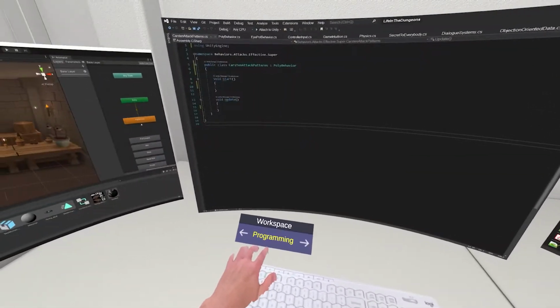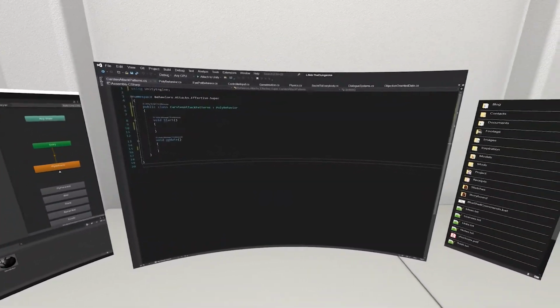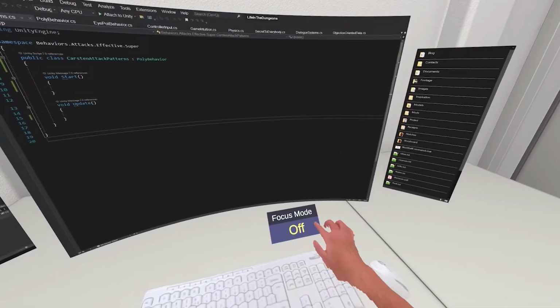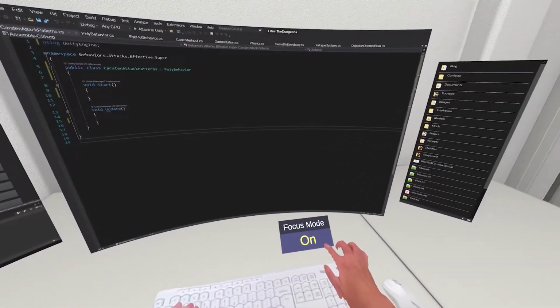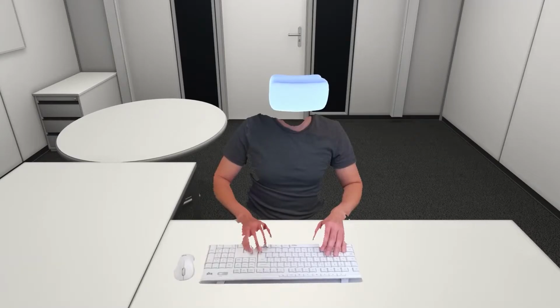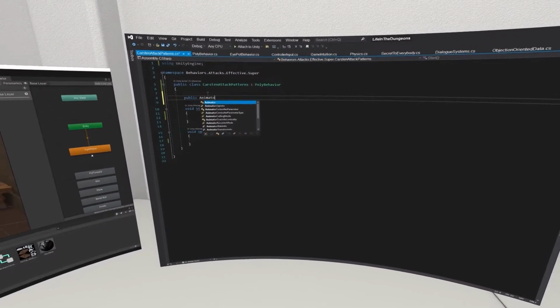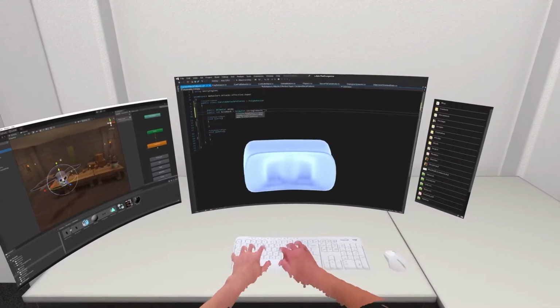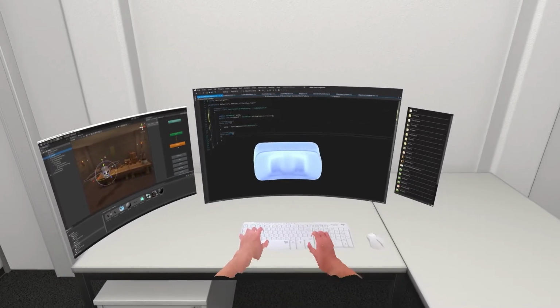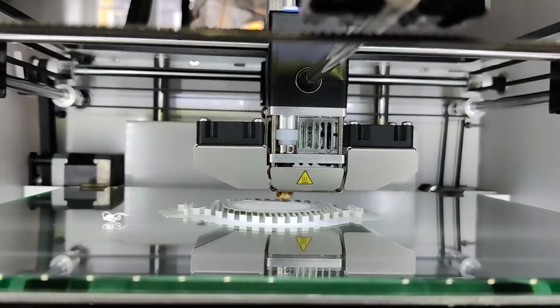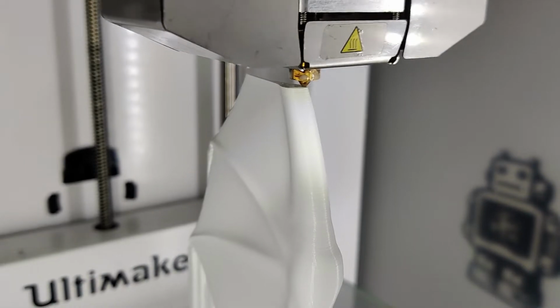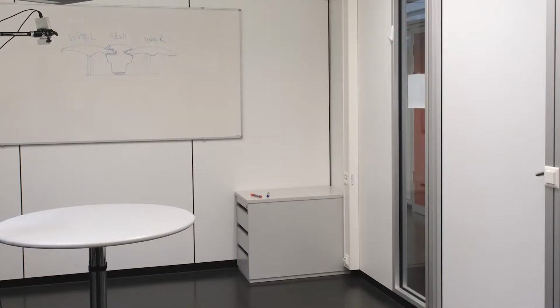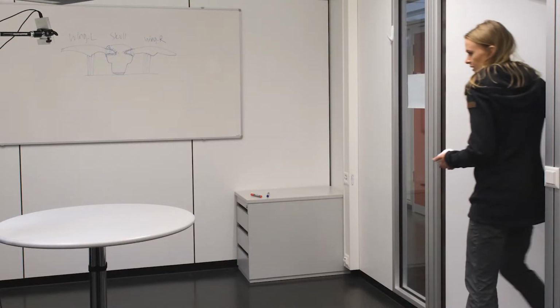After sending the models to Anna, Joe wants to work on the game logic for the rest of the day, so he turns on focus mode. To block distractions, noise is played back for Joe and only objects in close proximity are rendered. While Joe is focused on programming, Anna prints the individual pieces one by one. After some time, the first piece finished printing and Anna brings it to Joe's office.